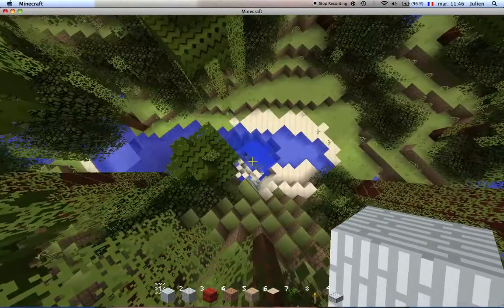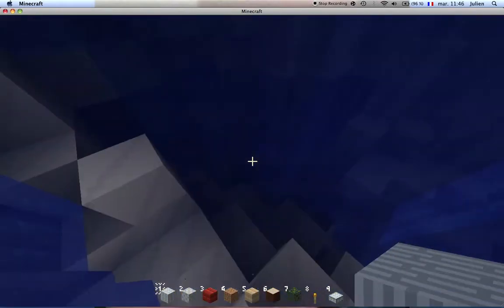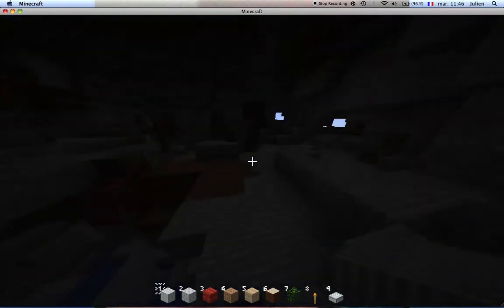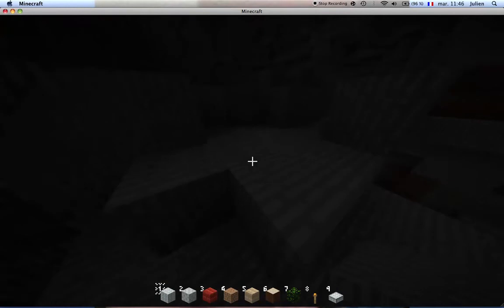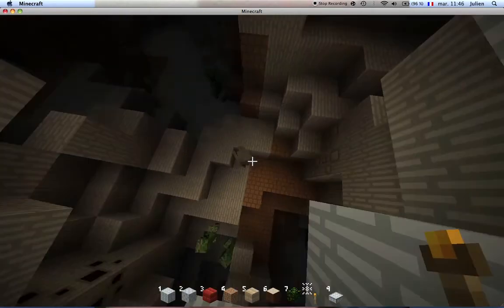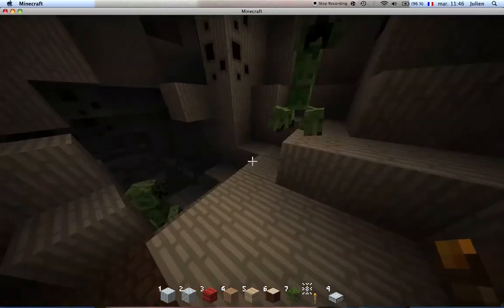Seems to work. Look at that. I just found a nice escape system here. Now I'm going to go check for this. Okay, this seems to work for me. Okay, the mobs are fine.